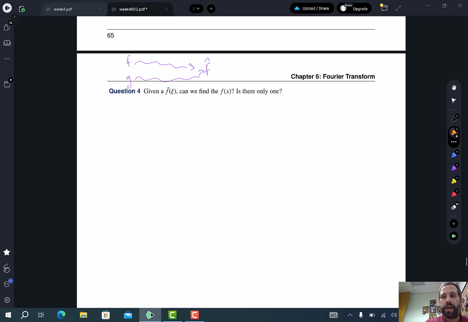My claim, I'm going to write this as my claim: if f and f hat are both continuous and integrable, then f of x is going to be equal to 1 over 2 pi times the integral from minus infinity to positive infinity.